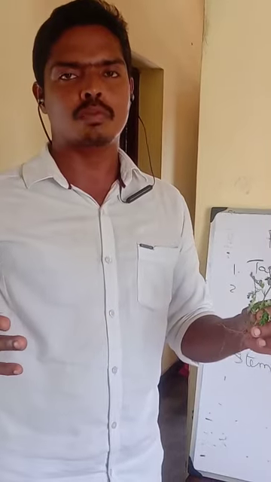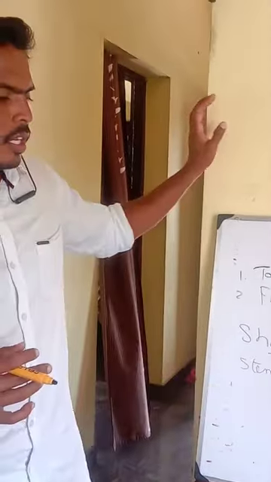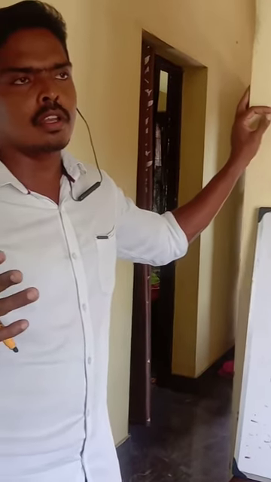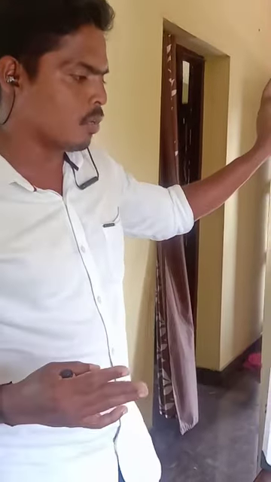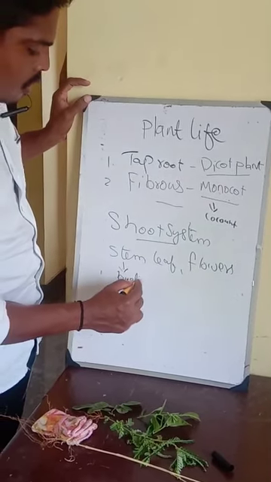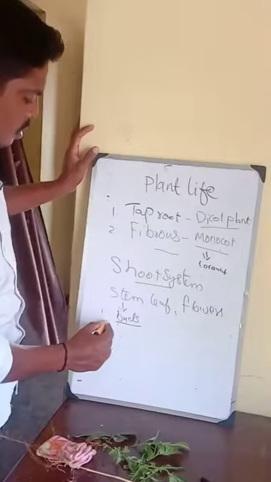But if you cut it open inside, you can see the green color there. So it's usually green in color and it grows very large in size, getting older and older. The stem bears two types of buds. Okay, one is vegetative bud and another one is floral bud.